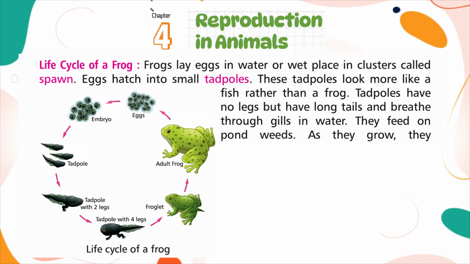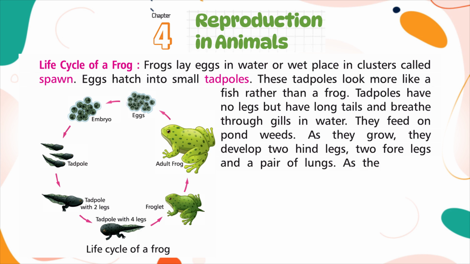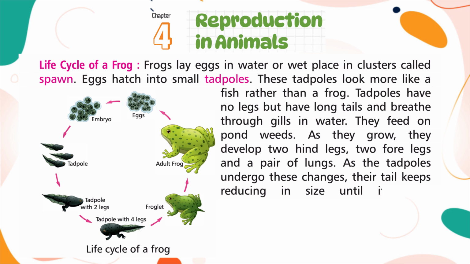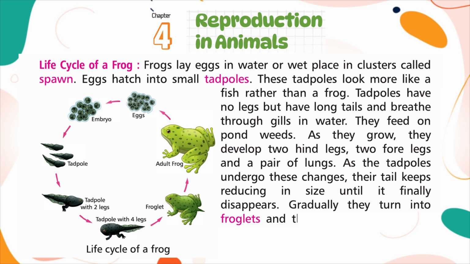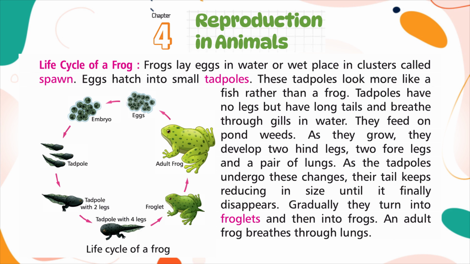As they grow, they develop two hind legs, two forelegs, and a pair of lungs. As the tadpoles undergo these changes, their tail keeps reducing in size until it finally disappears. Gradually, they turn into froglets and then into frogs. An adult frog breathes through lungs. Life cycle of a frog. Adult frog. Eggs. Embryo. Tadpole.